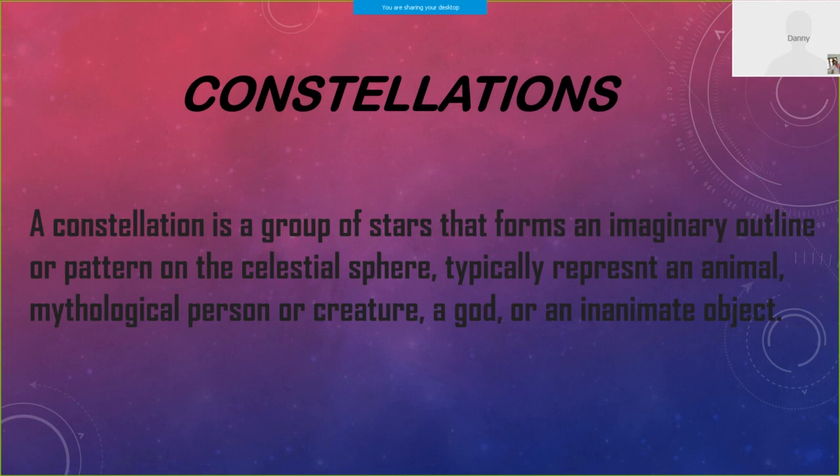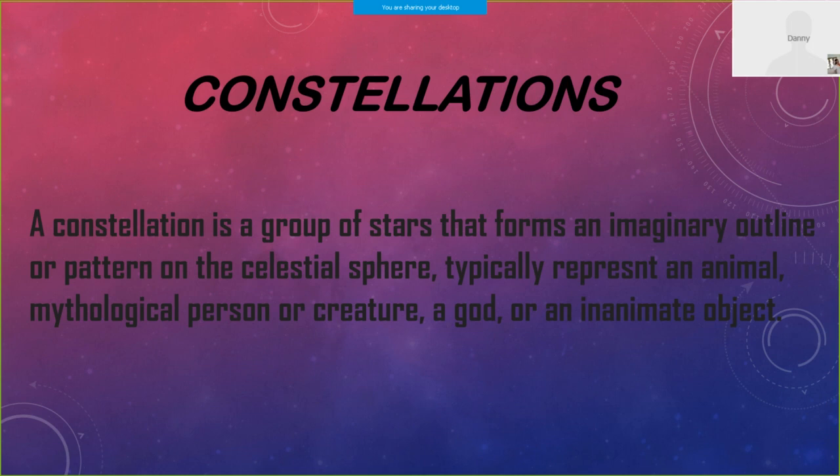Next is constellation. A constellation is a group of stars that forms an imaginary outline or pattern on the celestial sphere. Typically represent an animal, mythological person or creature, a god or inanimate object.